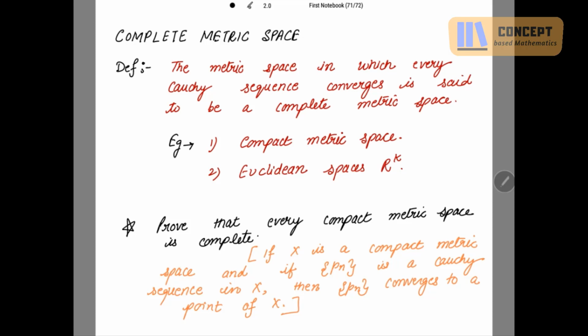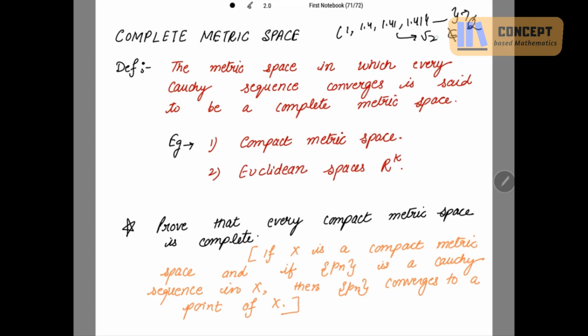No, no, no, no. Because if you consider a Cauchy sequence as 1, 1.4, 1.41, 1.414, and so on, it is a Cauchy sequence in the metric space Q, right? Here the metric space is Q. Now where does this sequence converge? This sequence is converging to root 2, and root 2 does not belong to Q.